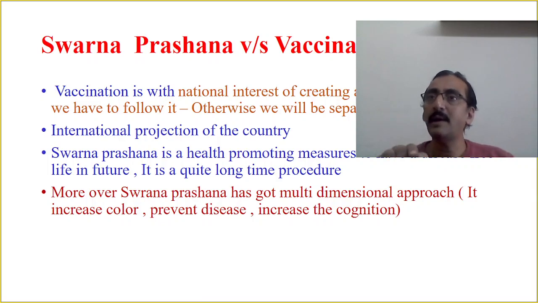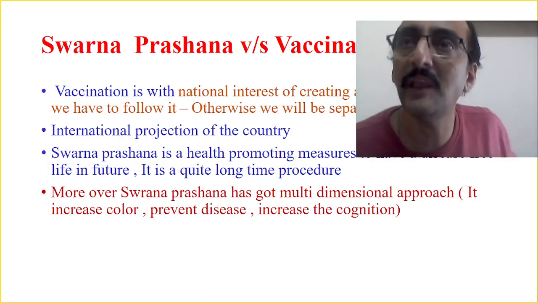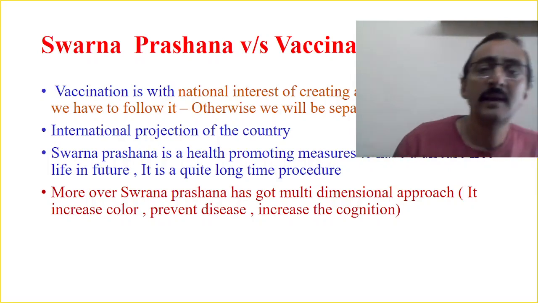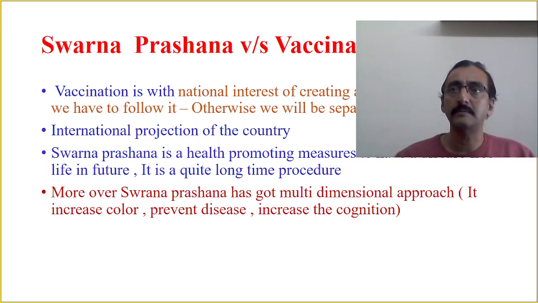So don't compare vaccination with immunity, or Swarna Prashanna with immunity. Swarna Prashanna is a separate health promoting measure. Vaccination is a different type of procedure where different infective disorders are prevented, which have a high mortality and morbidity rate.